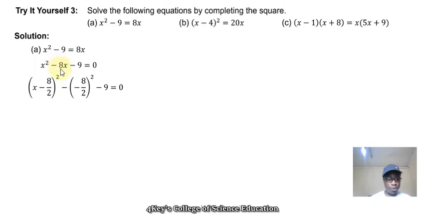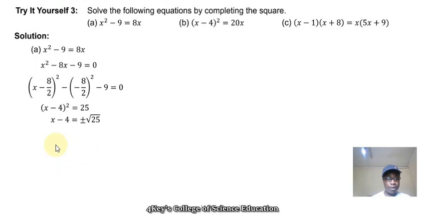Taitora b which is minus 8. So ndiyo watunoisa hapa to divide na 2. So minus 8 over 2, and then we square. We take our b, minus 8 over 2, and then we square, and we take our constant minus 9. We equate that to 0. Then from there, this becomes x minus 4 squared is equal to 25.